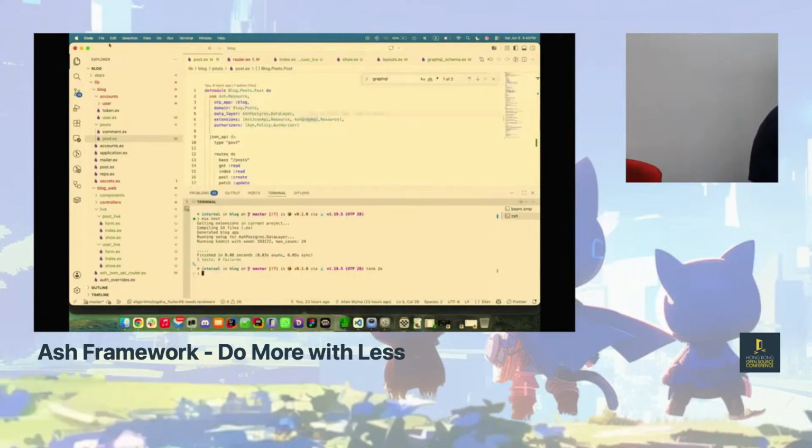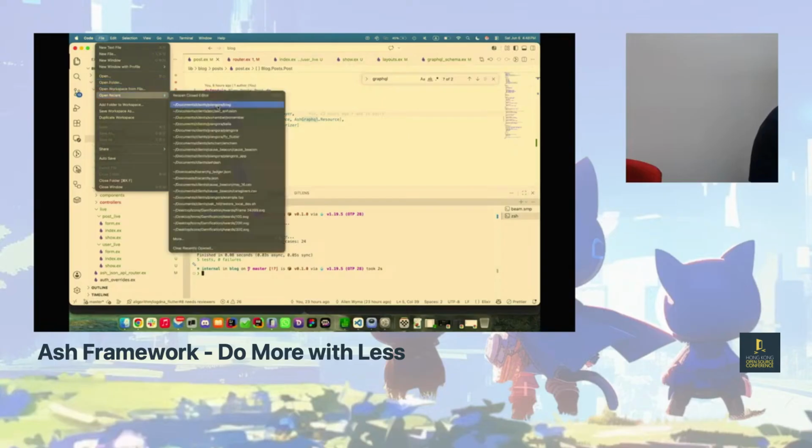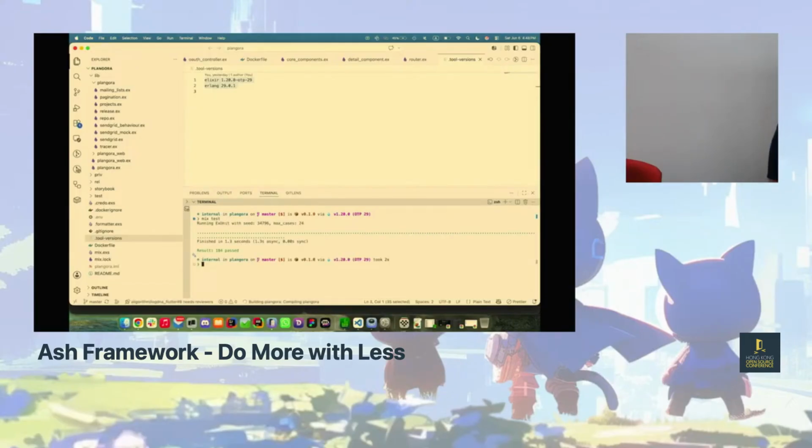If you want to see something like that, I have my own internal ERP system that I run. This is actually production code that I run right now. Here's my test suite: 1.3 seconds for 184 tests, including some policy testing in there too.